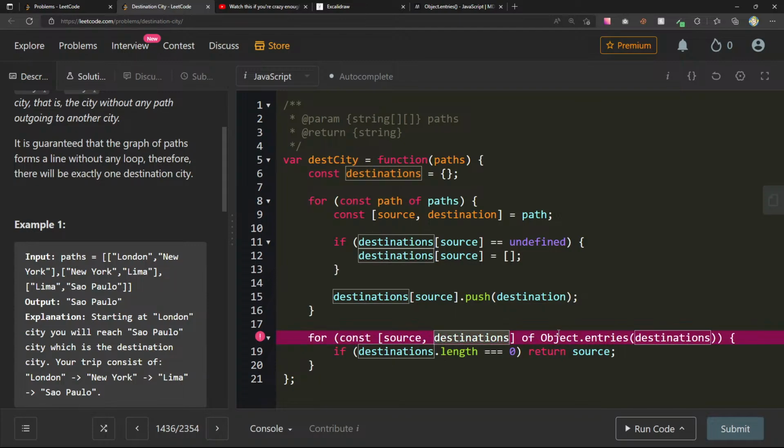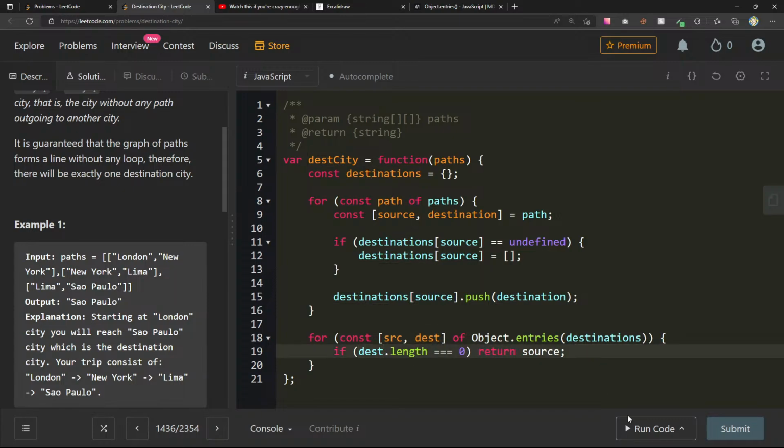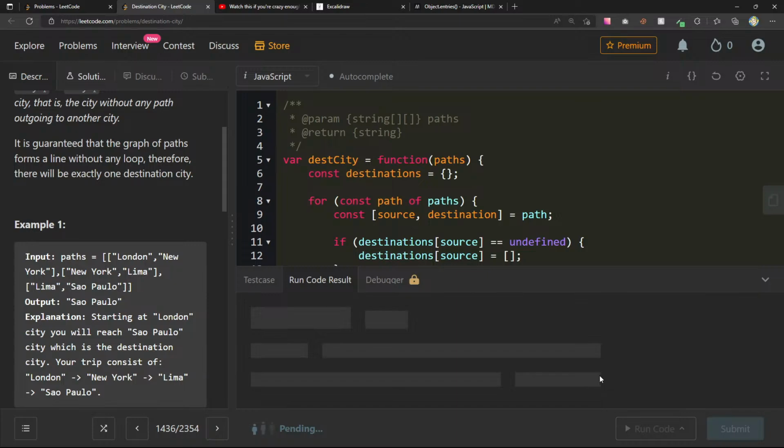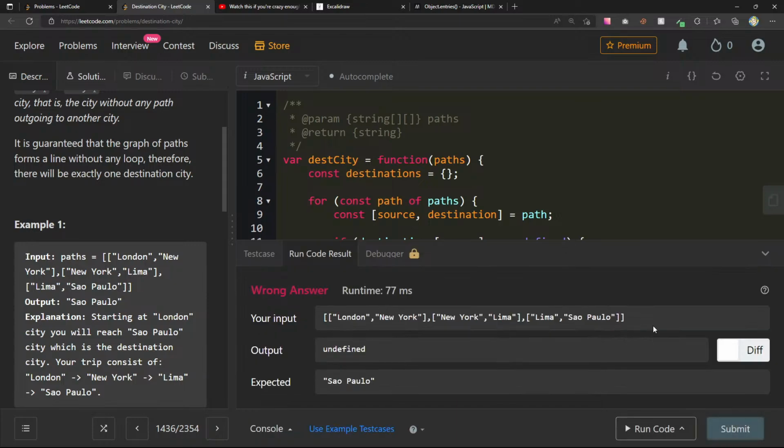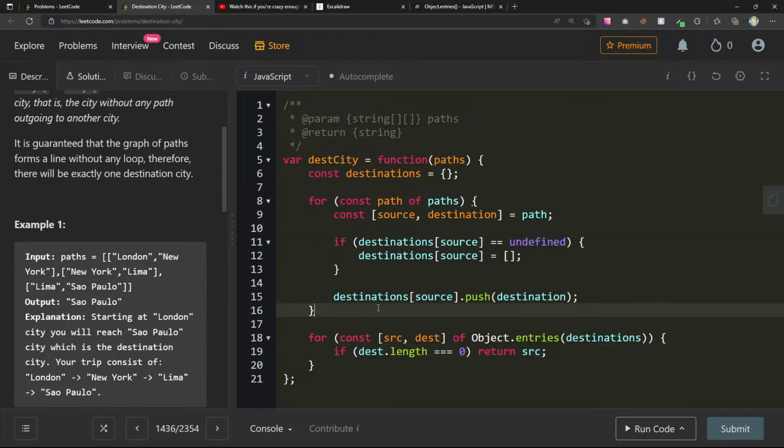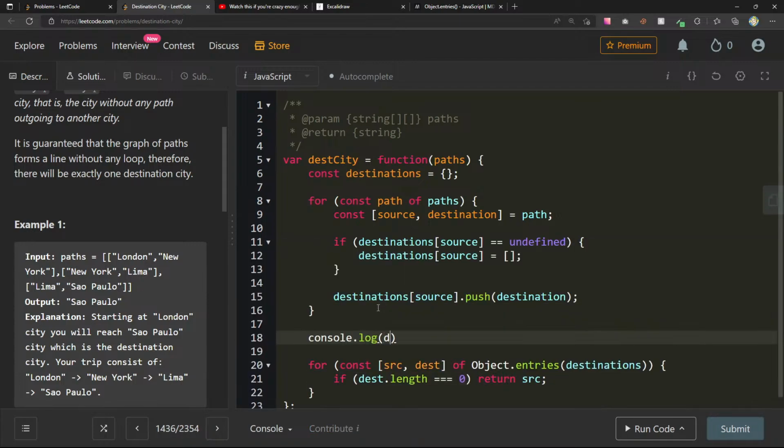For const, yeah. Maybe here we should say, let's just say dest, and here we'll say src to keep them both small. Here, let's return src. Undefined. So let's go ahead and print out console.log destinations.